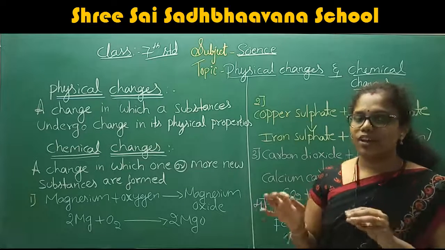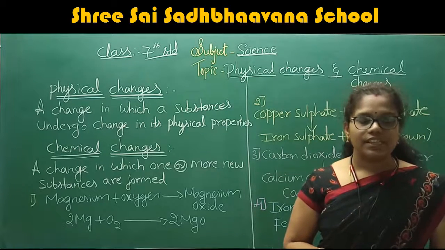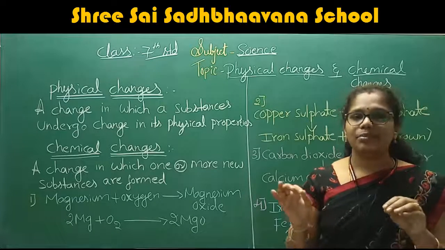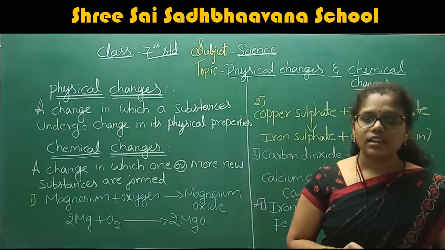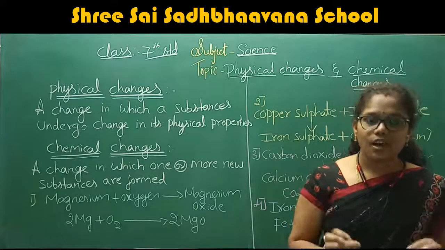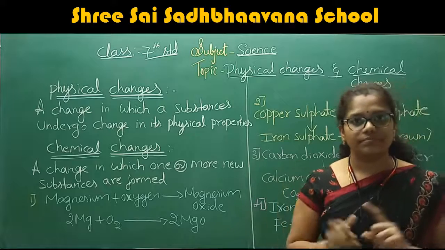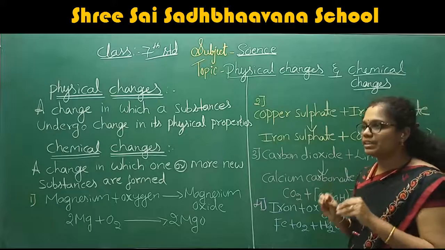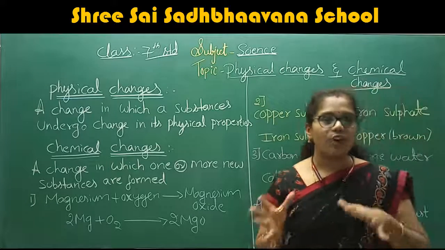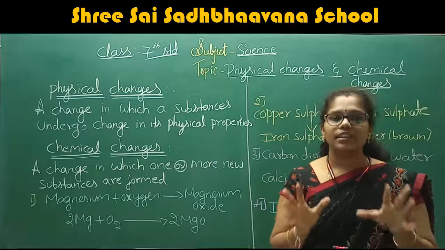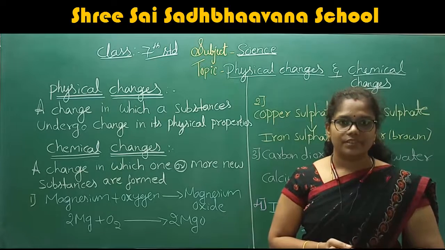What is rusting of iron? The corroding of iron particles in the presence of oxygen and water that is present in the atmosphere, we call it rusting of iron.